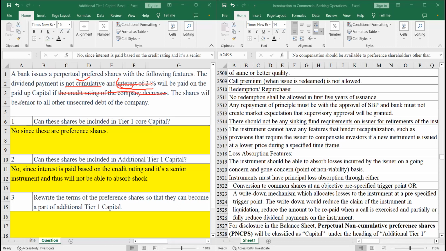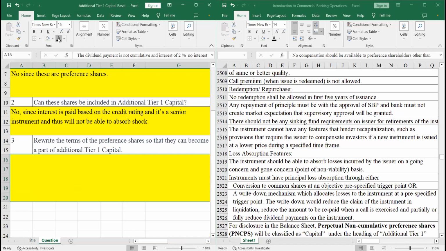The shares will be senior. No, that's bad. It should be junior to everything else. To all other unsecured debt of the company, yes. If it's additional tier one capital, it should be junior to all other unsecured debt of the company. So in the end, the last question asked me to rewrite this preference shares. What would this contract look like if this instrument had to be a part of additional tier one capital? So what I'm going to do is remove all those parts which do not agree with the Basel requirement Annexure 2.